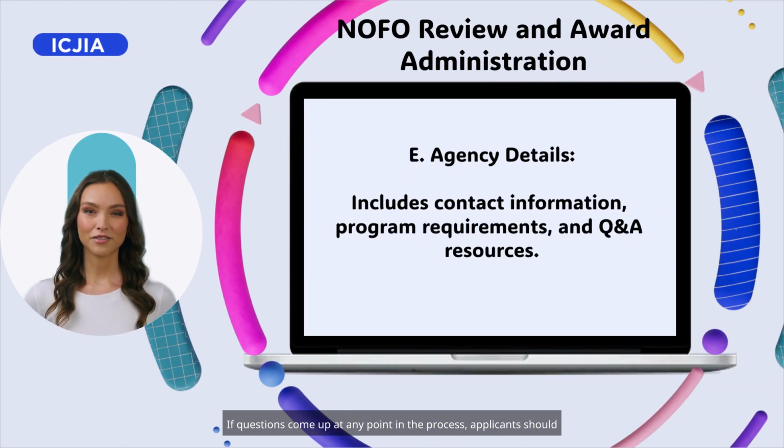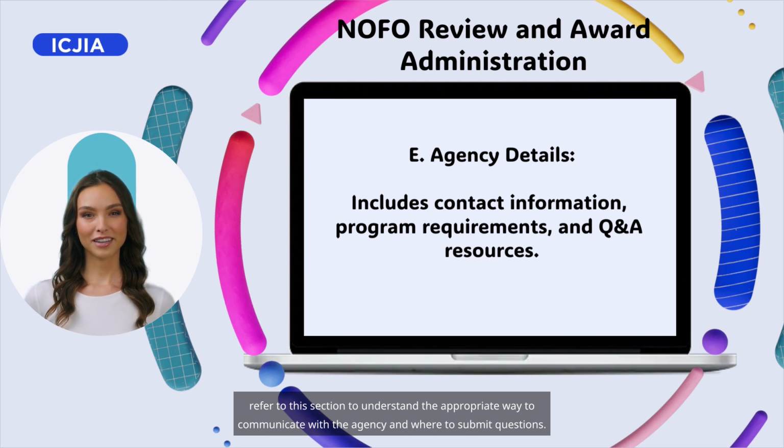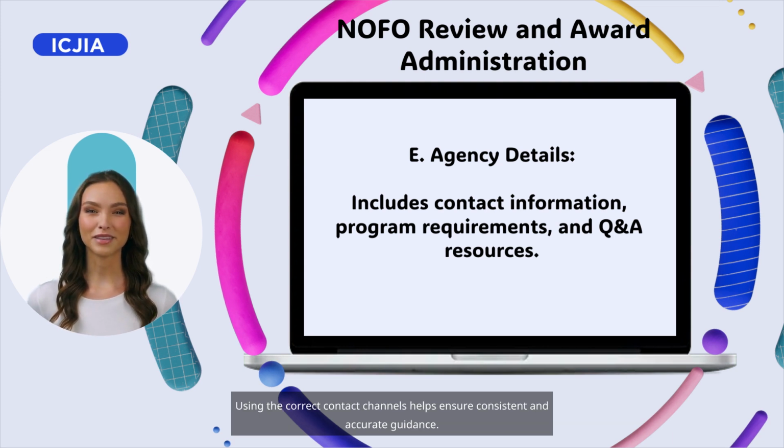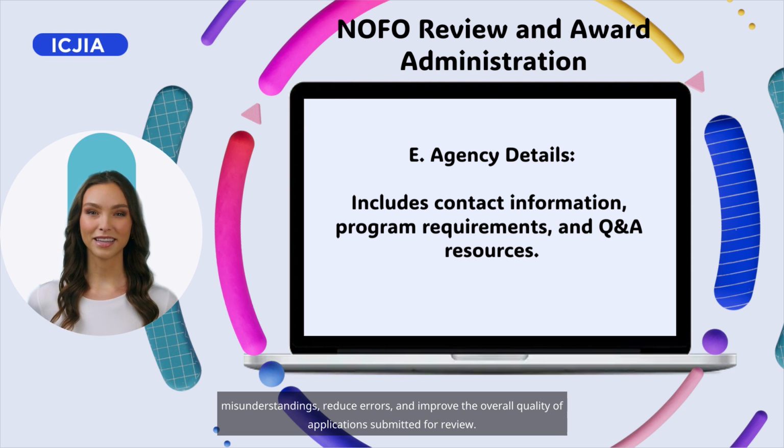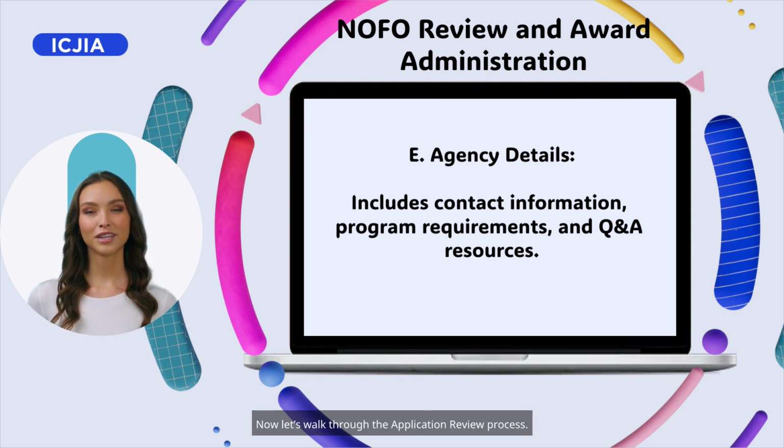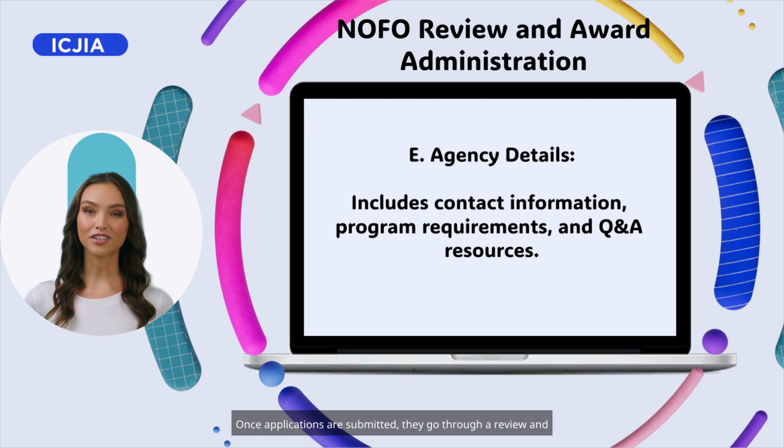This section includes important information about who to contact, program requirements, and available question and answer resources. It tells applicants where to go if they need help or clarification while preparing their application. If questions come up at any point in the process, applicants should refer to this section to understand the appropriate way to communicate with the agency and where to submit questions. Using the correct contact channels helps ensure consistent and accurate guidance.